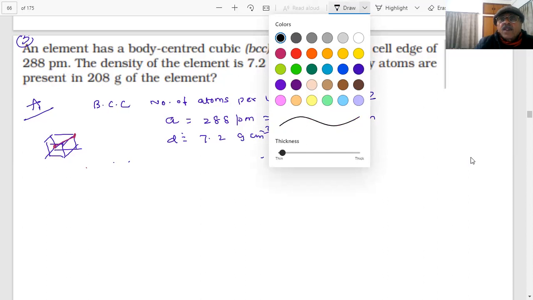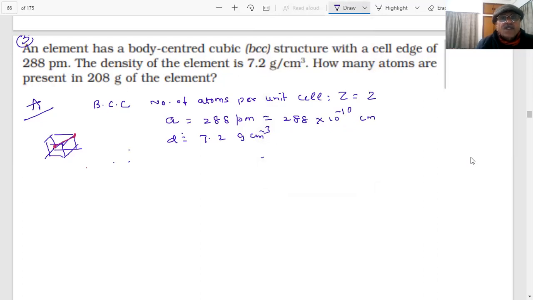As I said, this chapter involves visualization and imagination; in our mind we have the pictures of what we are doing. Now, if a is the cell edge length, what will be the volume of the unit cell? Volume of the unit cell is a cube. How much is that?